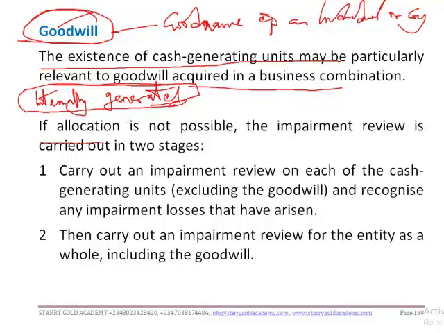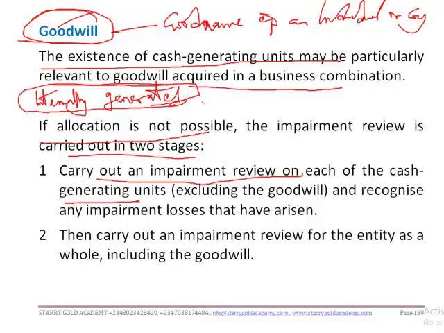Okay, now if allocation is not possible, that is, if allocating impairment to goodwill is not possible, then the impairment review is carried out in two stages. Now you carry out an impairment review on each of the cash generating units. You are discussing cash generating units, which are a group of assets, each of which is independent in generating cash flows.